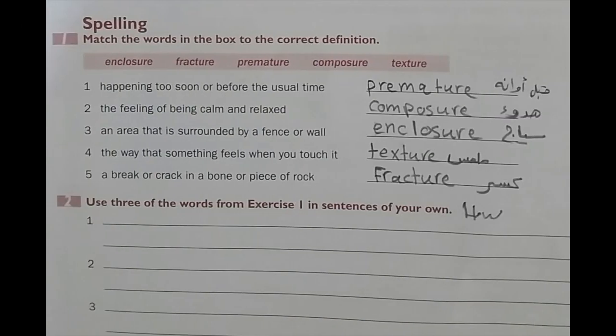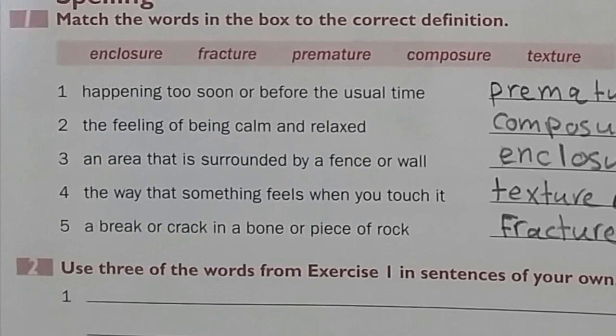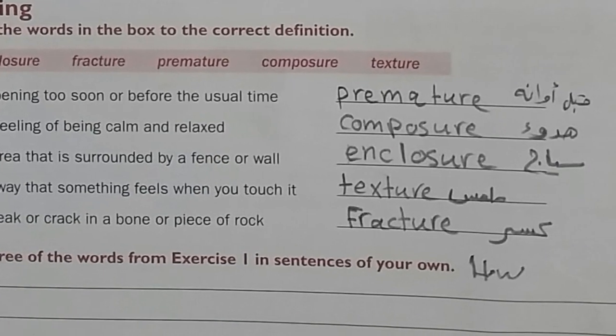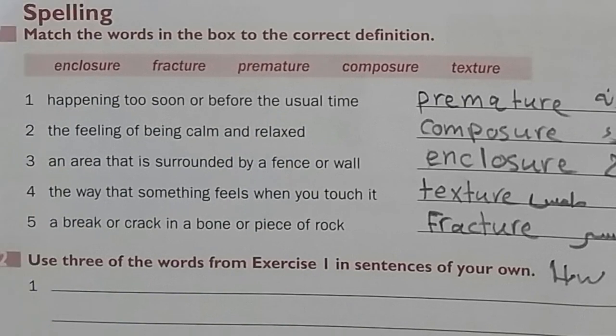Here we also have a spelling exercise on page 35. Number 1: match the word in the box to the correct definition. Here I have meanings, and the words end with -sure or -ture. You have to match these words with the appropriate meaning. Here number 1: happening too soon or before the usual time, meaning before the time. Okay, the appropriate word here is premature. Premature means before its time.